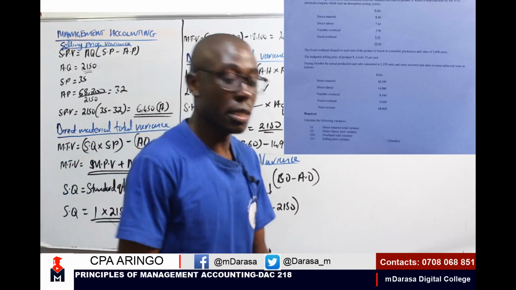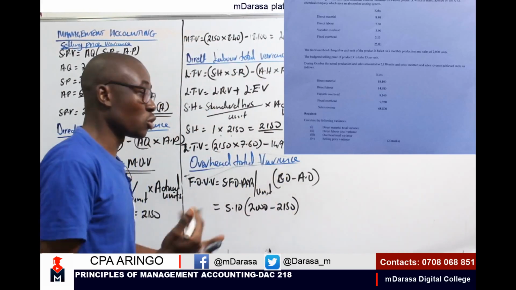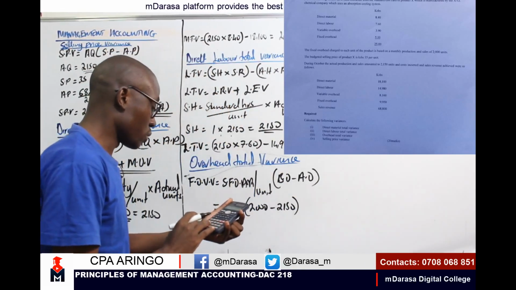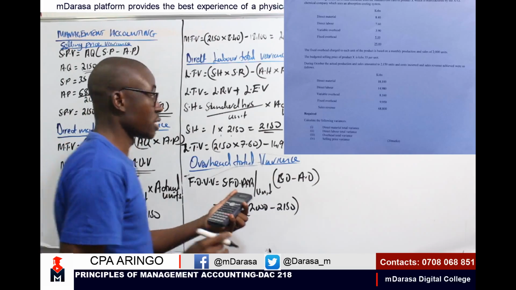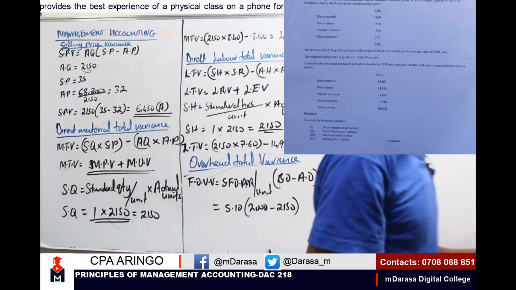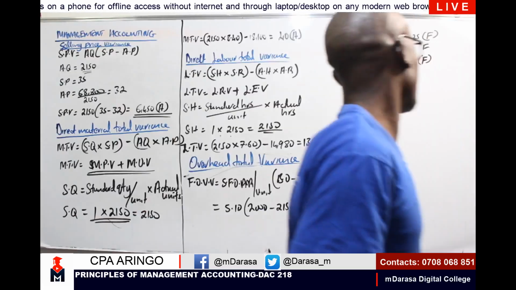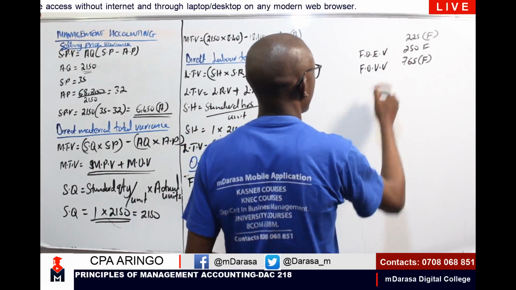This will act opposite. Volume variance, remember, is a special cost variance. I had budgeted to produce 2000, but we ended up producing 2150. So you can clearly see I'm having a favorable variance of how much? 2000 minus 2150 times 5.10 to give us 765 favorable. So confidently, I can remove this figure here, and mention that this is what we should be having. This is a fixed overhead volume variance.